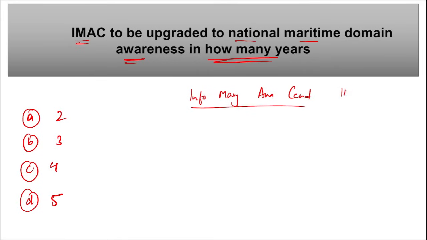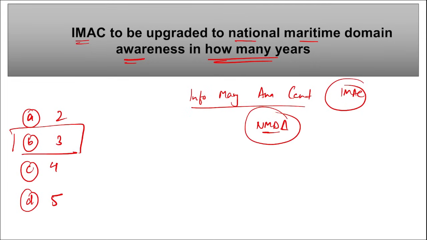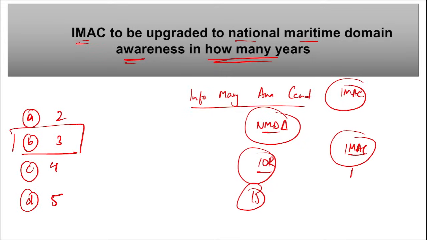Right? It is IMAC. So remember, the Indian Navy's IMAC in Gurugram, Haryana is set to be upgraded into the National Maritime Domain Awareness, that is NMDA, in about how many years? In about 3 years. This NMDA aims to address challenges in the Indian Ocean region. NMDA Center will unite 15 departments and organizations spanning across 7 ministries. Mark this. And this IMAC is the nodal center for the National Command, Control, Communication and Intelligence System.